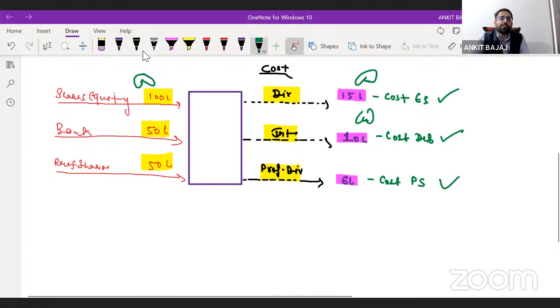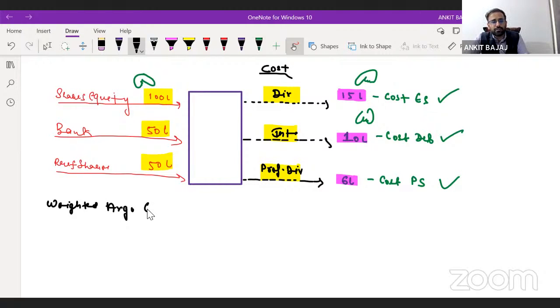But if I ask you to calculate the cost in terms of percentage, wherever you will be joining any company, they will ask you what is the percentage of cost which the company is bearing for their capital. So now what you have to do, you have to calculate the weighted average cost of capital. There is a method to calculate overall cost, the weighted average cost of capital.